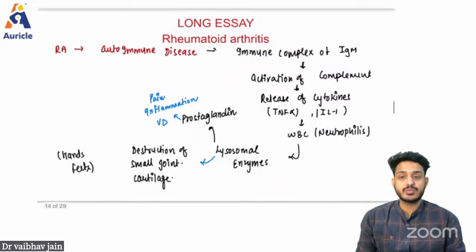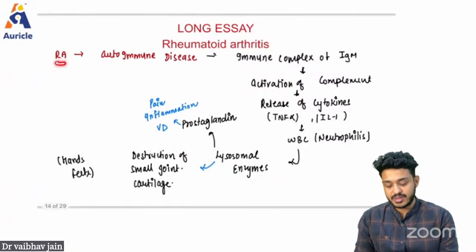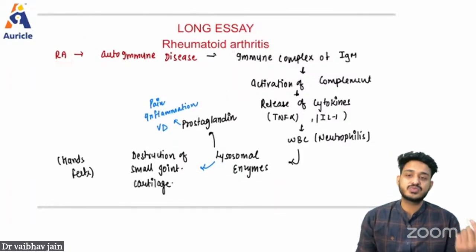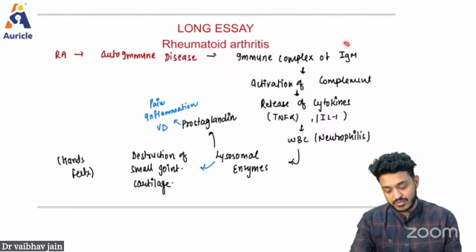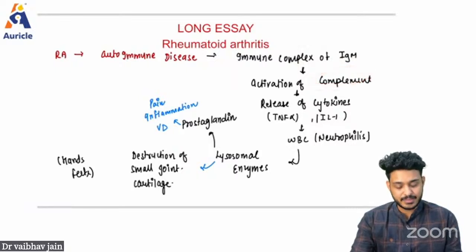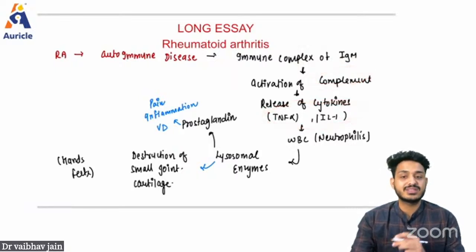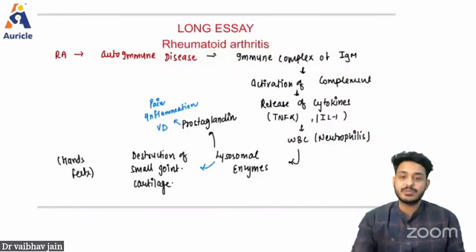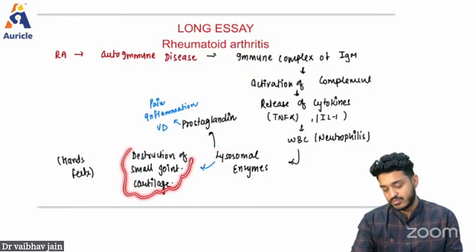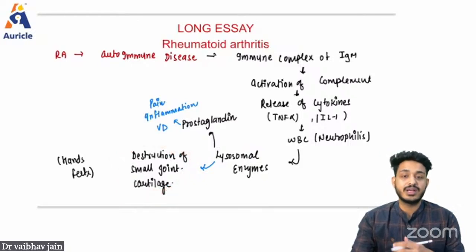So this is going to be the pathology, the problem in rheumatoid arthritis. What is going to happen? It is an autoimmune disease where you will have formation of complexes of IgM. These complexes activate your complement system, and they release TNF alpha, interleukin 1 and WBCs. These WBCs, TNF alpha, and interleukin activate your lysosomal enzymes, and you will have destruction of small joints and bones, right? So that is going to cause the pain in the patient, right?